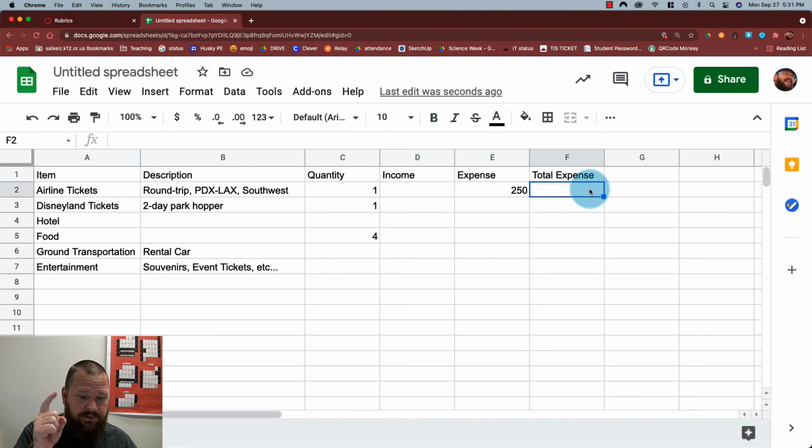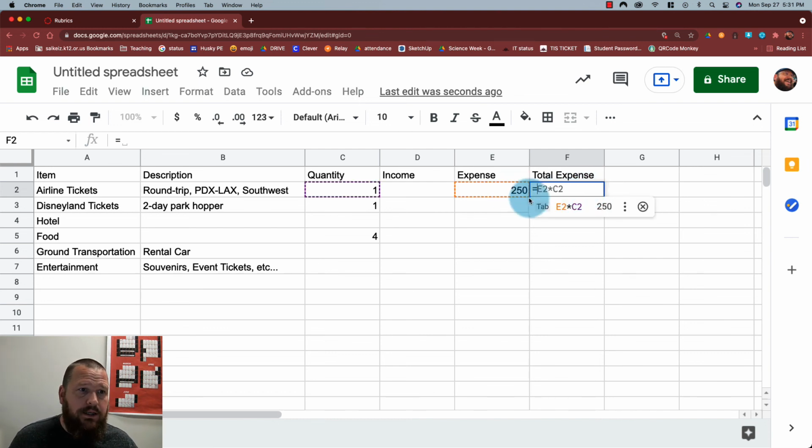So that's $250 one time. In this column, I'm going to type in an equal sign. And Google already is guessing what I want to do here. You can see it's saying E2 times C2. Well, that's correct. That's exactly what we want to do. We want to take what's in C2 and multiply it by E2. So we're going to hit return, and we're going to get $250.